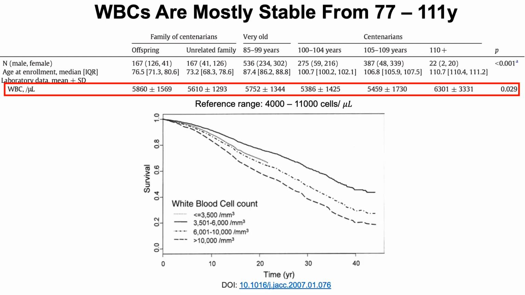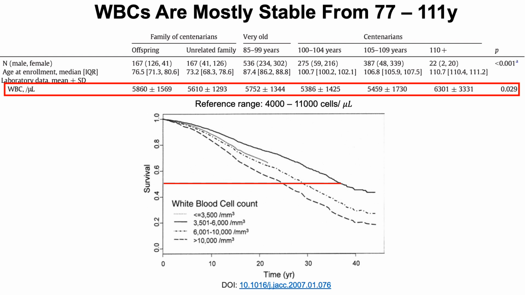Perhaps the strongest data for white blood cells with aging comes from the Baltimore Longitudinal Study on Aging, where subjects came in repeatedly for up to about 40 years. So after the baseline visit, they kept coming in for up to 40 years. So the same subjects have data tracked for a long period of time, relative to cross-sectional studies where you're just looking at separate groups, which is important, but not as strong as longitudinal data. What we can see is white blood cell counts in different amounts: less than 3,500, 3,500 to 6,000, 6,001 to 10,000, and then greater than 10,000. So what's optimal?